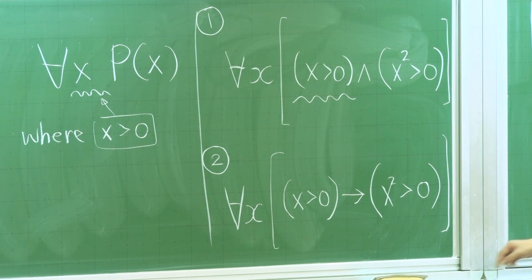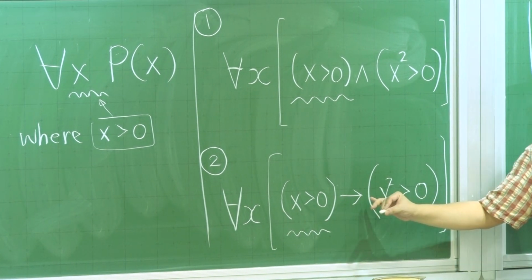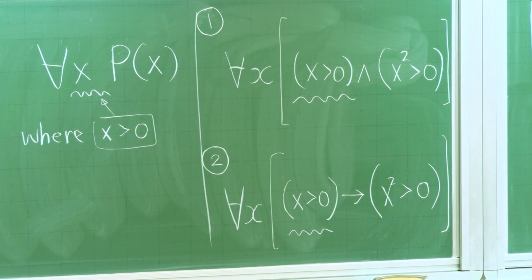So here, the condition is now put here, but then the symbol that follows is an imply. Which one is correct? Think about it. It takes some time. One of them should be correct.